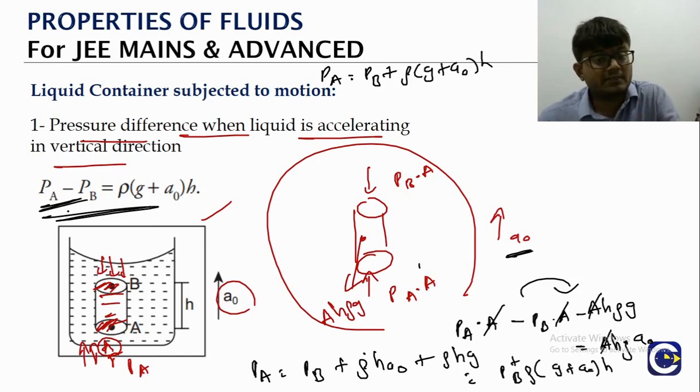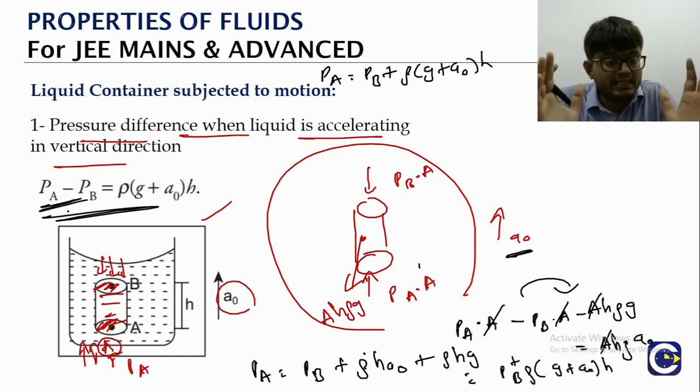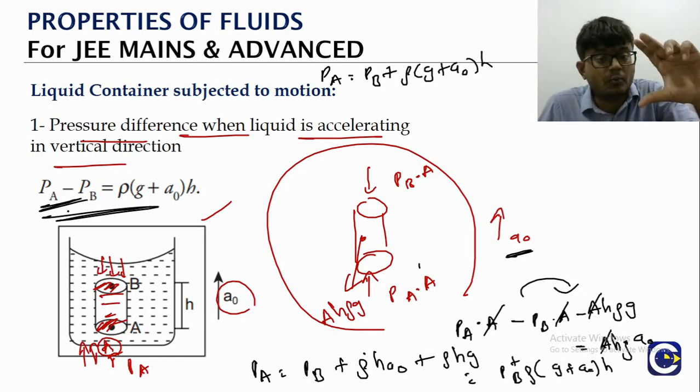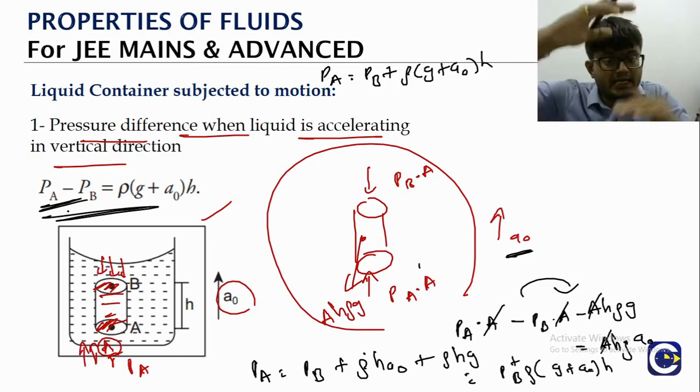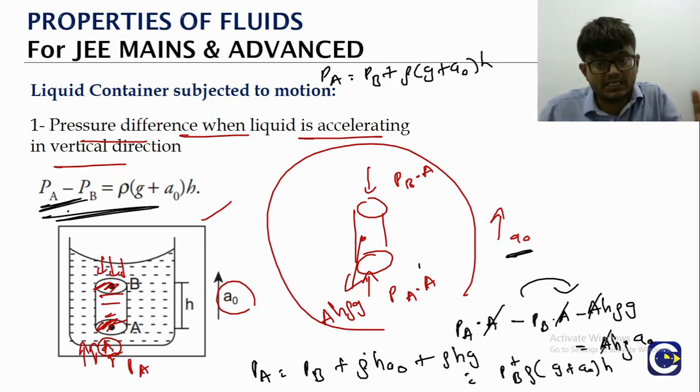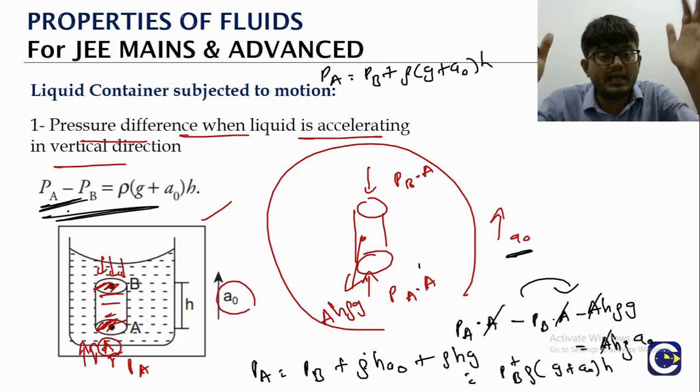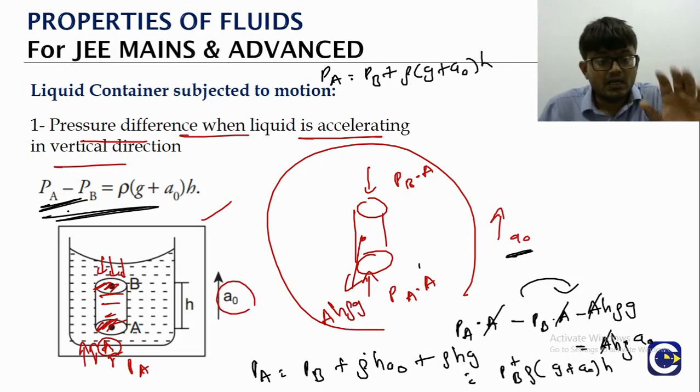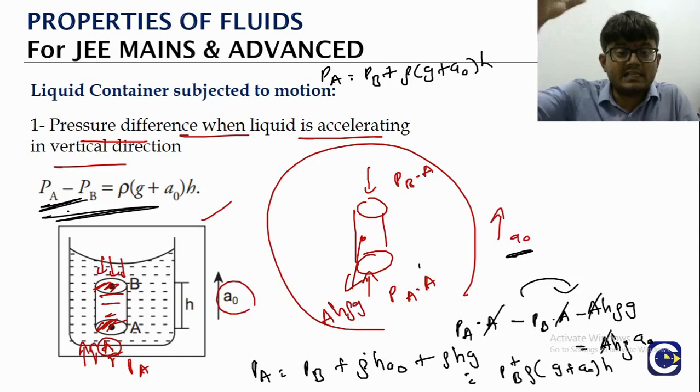Previously, if the liquid is static, what is the pressure difference between 2 points which are at a vertical separation of h? Rho g h. Now in this case, it is rho into g plus a naught into h. This is when the container is going up with an acceleration a naught. Instead, if the container is coming down with acceleration a naught, then in place of plus we are going to get minus, that's it. So this is the pressure difference in a liquid which is accelerating in the vertical direction.